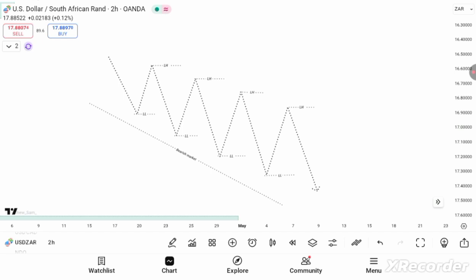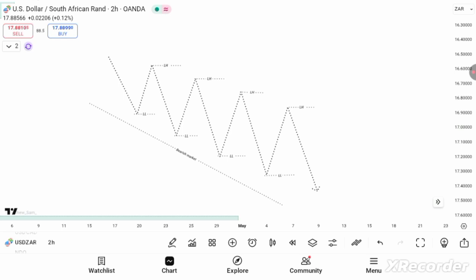So we have what we call strong point and weak point. The strong points are the lower highs in a bearish trend, and the weak points are the lower lows in the bearish trend. What it means is that price will keep taking out the lower lows because they are weak points in a bearish trend, and price will keep respecting the lower highs. So this is basic market structure.